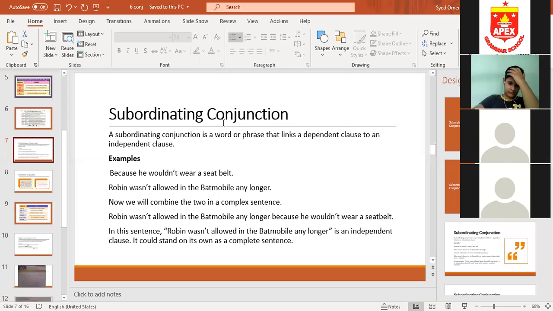Dependent clause starts with a subordinating conjunction. Students, when we say independent, independent means somebody who is not dependent on anyone. Like children are dependent on their parents. So you are a dependent clause and your parents are an independent clause, because they are not dependent on anyone, you people are dependent on your parents.